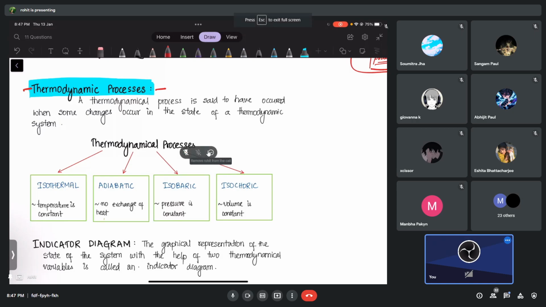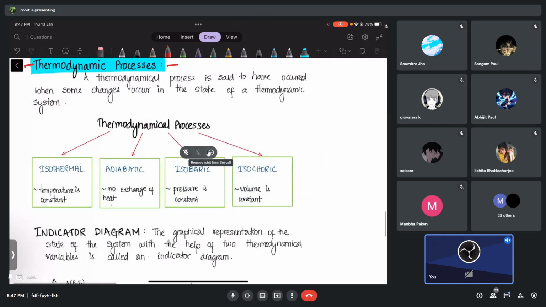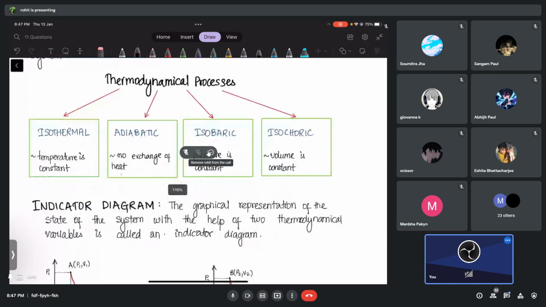Okay, so a process means basically you are doing something. When you do something, we call it a process. When you try to bring some changes, we call it a process. There are different types of process. Imagine you have a gas and you want to bring some changes. That will be known as a process.